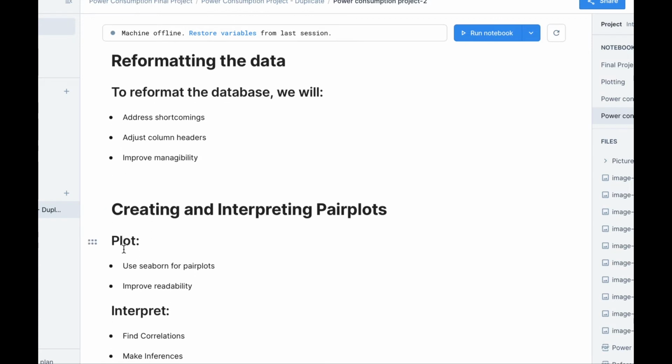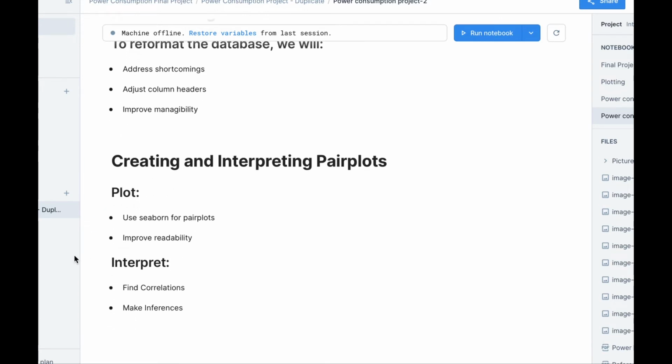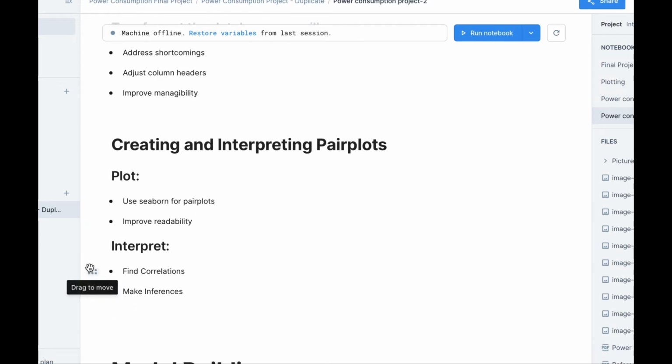Next up is creating and interpreting pair plots. We're going to be using the Seaborn database in order to create a pair plot for a visual reference and improve the readability of the pair plot so it's easier for the reader to comprehend. We also plan to use these pair plots to recognize correlation patterns and make inferences that reflect the data we observed from the pair plots.